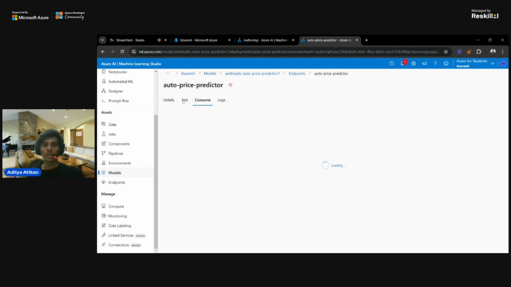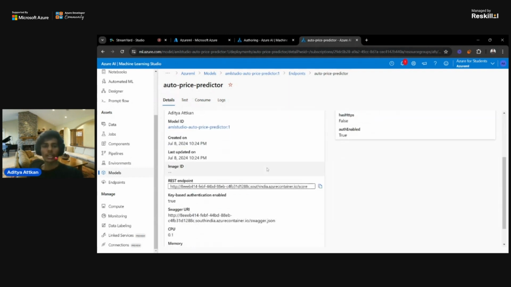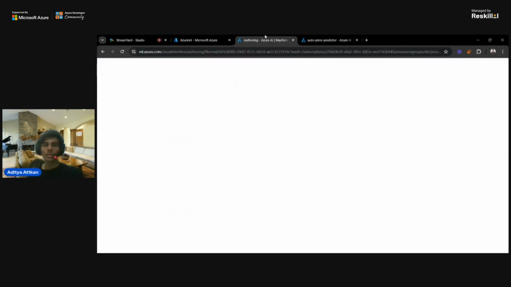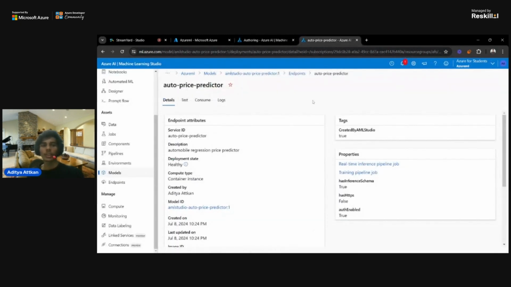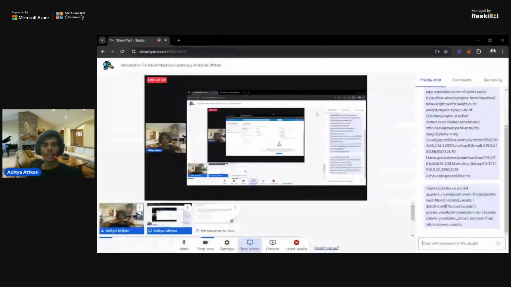So that's why we have deployed this model. We can use this model on our web applications using the REST endpoints and API keys. We can go to the Azure platform and create an API key for that. So yeah, this is an introduction to the Azure Machine Learning platform. We have created a model. And stop sharing.